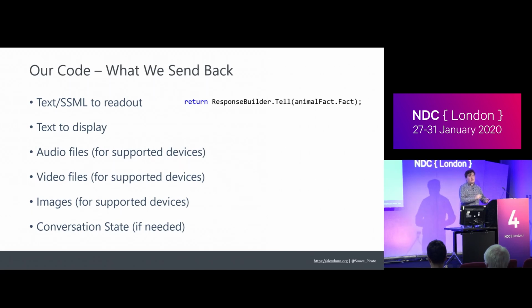So that could be text that's different than what's spoken. Maybe they're sort of talking about this multimodality. They want to read something that's shorter while hearing a longer audio, or vice versa, depending on the context. We can return audio files. Maybe the question they asked is to play a certain song. We're not going to return an audio response. We actually want to return the audio file itself to start playing. Same thing with videos, images, and also any updates to the conversation state.